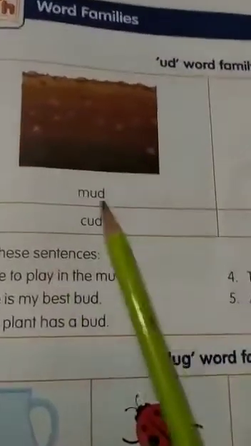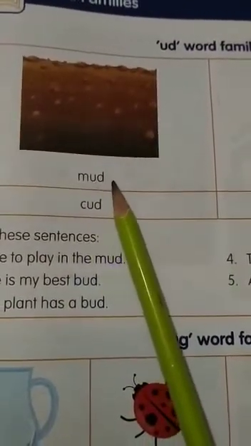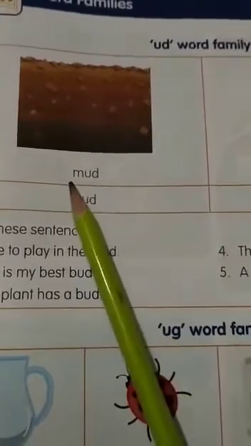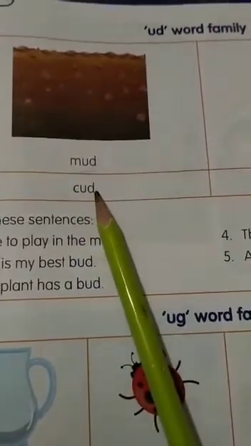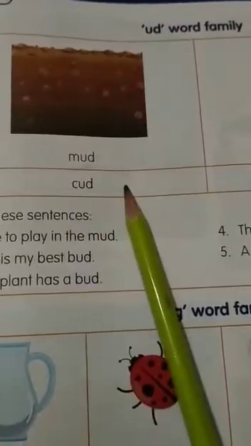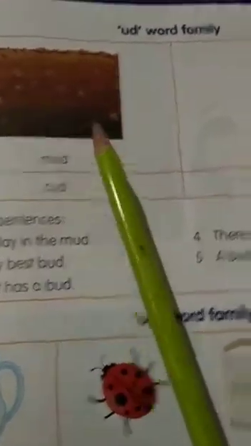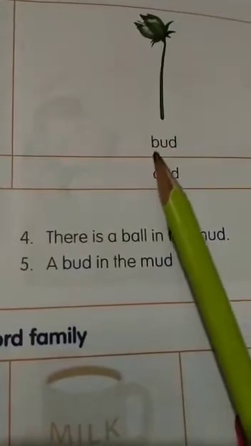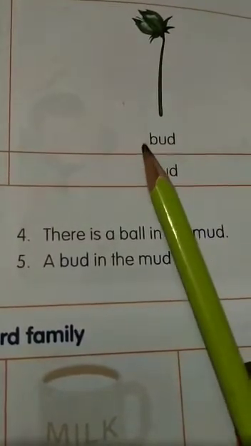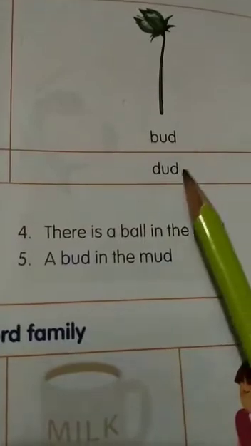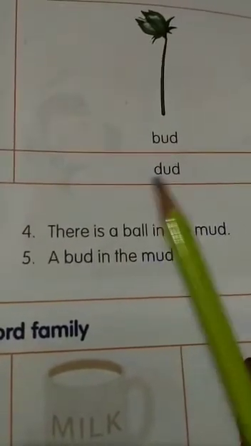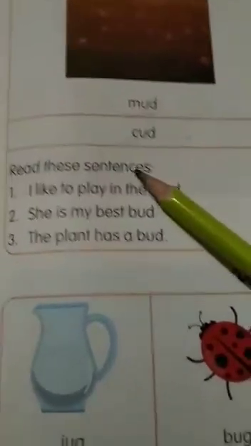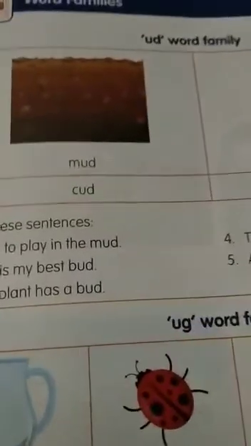Okay, so quickly. A d, a d, mud. What does it become? Mud. Now k a d, k a d, cud. Okay, cud. See, b a d, b a d, bud. D a d, dud. Children, please, whenever you read a word with phonics, you need to use this strategy, right?